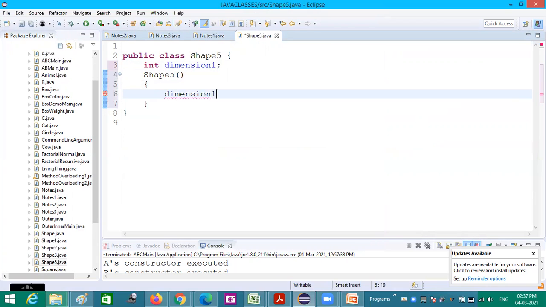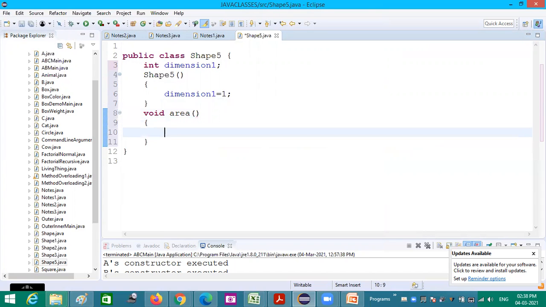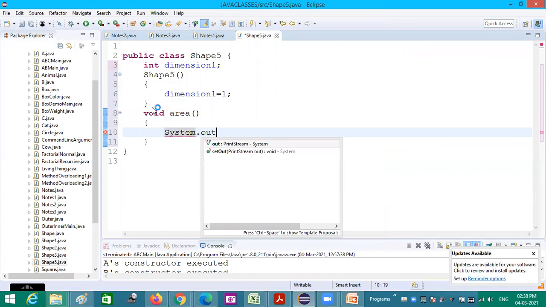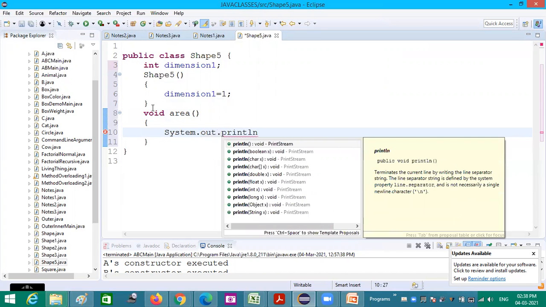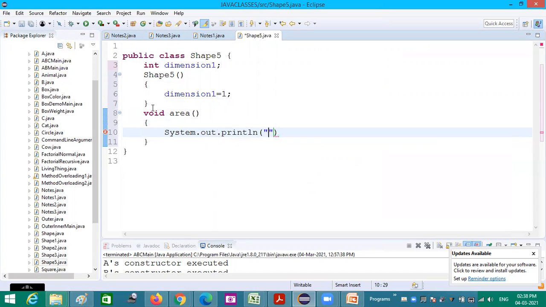Dimension 1 is equal to 1. This is the default value, and I am creating a method called area. This is simply a shape. What shape is not defined, so I am simply giving system dot out dot println, shape undefined to calculate area. Simply something I am giving, for example.